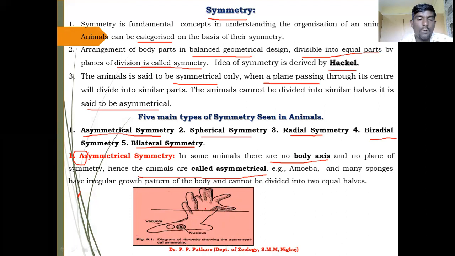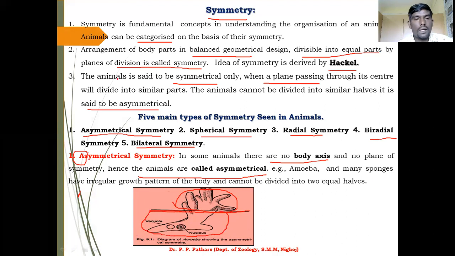Just check. This is a photo image of an amoeba. If you are not finding the central part, you are not able to divide it into two equal parts. Just check, this is one equal part. You can take a horizontal cut, but then you easily observe that this is a totally different structure on one side, and the remaining is a different structure on the other side.